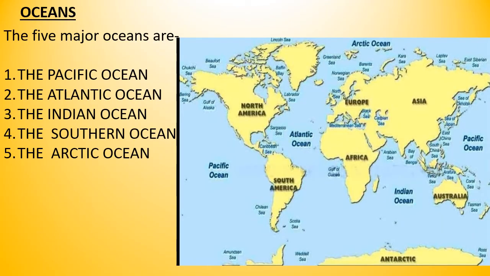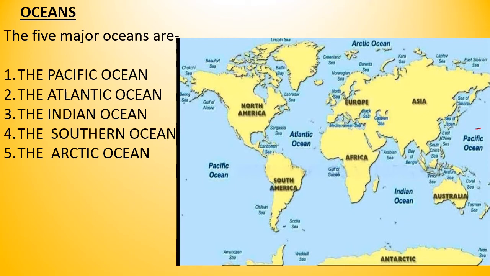Now, oceans. Oceans are the major part of the hydrosphere. All these oceans are interconnected, and the water of these oceans is always in movement. The five major oceans are Pacific Ocean, Atlantic Ocean, Indian Ocean, Southern Ocean, and Arctic Ocean. So look at the map. The location of these oceans you should mark.